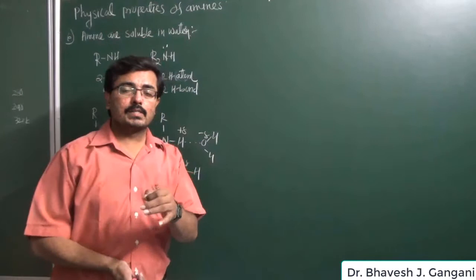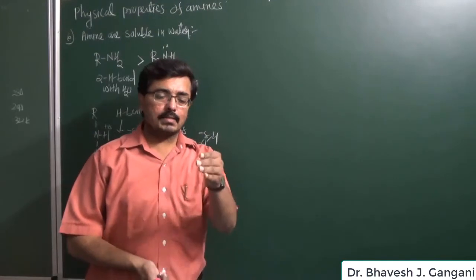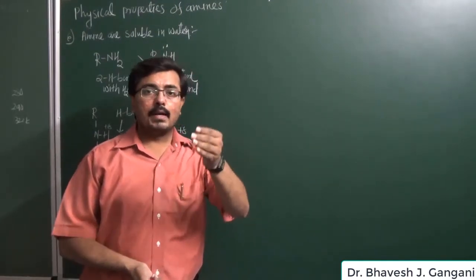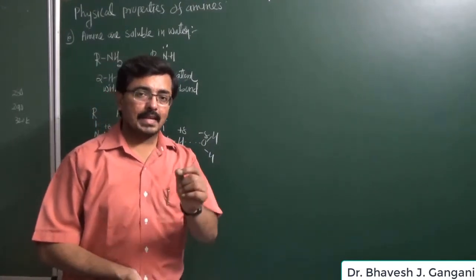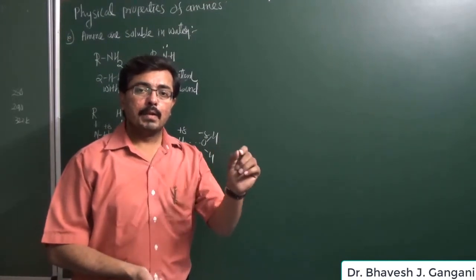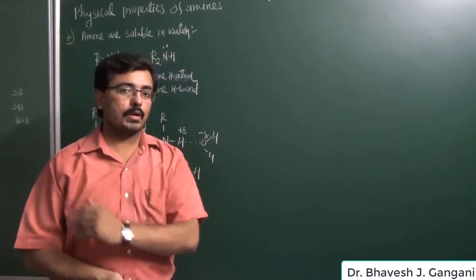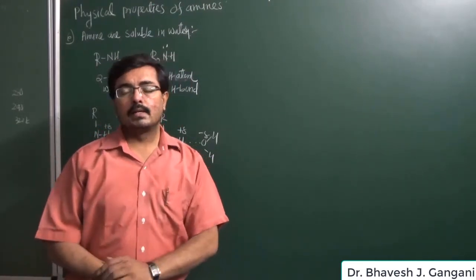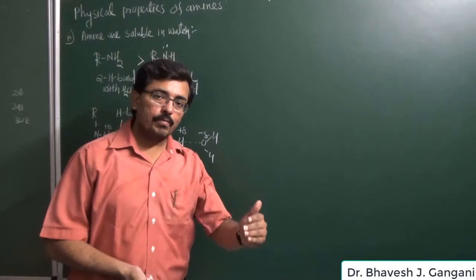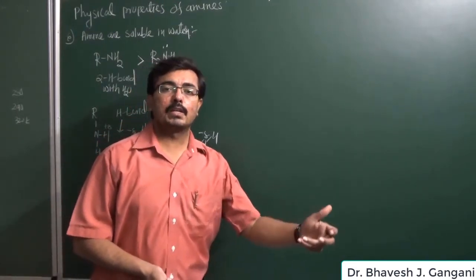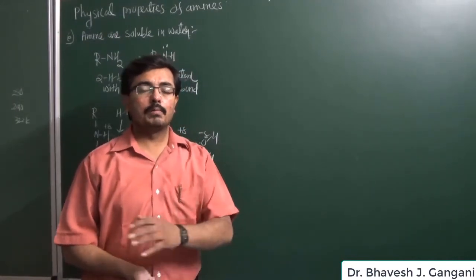So in this part we have studied six physical properties of amines. We have studied that in primary amines, as the number of carbon atoms increases, their melting point and boiling point increase due to the increase in molecular weight. Second, the melting point and boiling point of primary amines are higher than those of the corresponding hydrocarbons. Third, in isomeric alkyl amines, as we go from primary to secondary and secondary to tertiary amine, the intermolecular distance increases, and therefore the melting point and boiling point decrease.